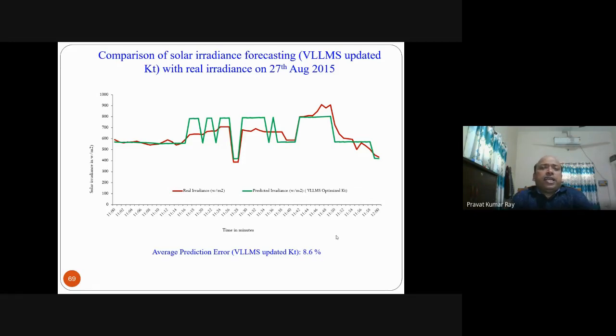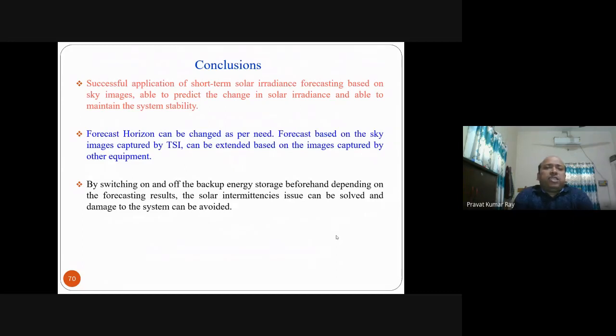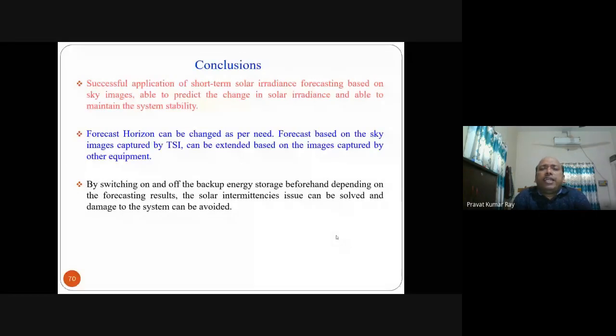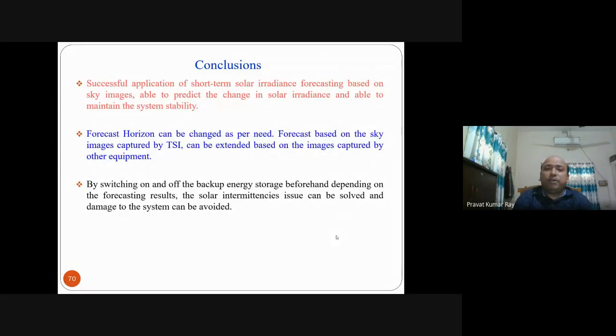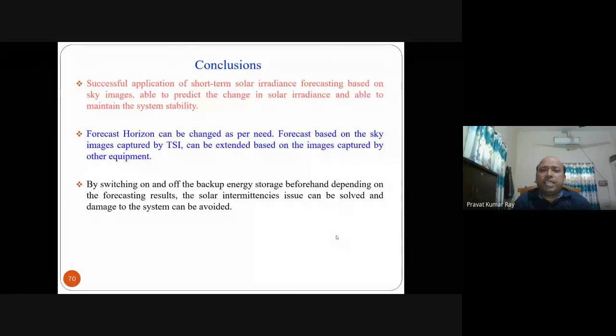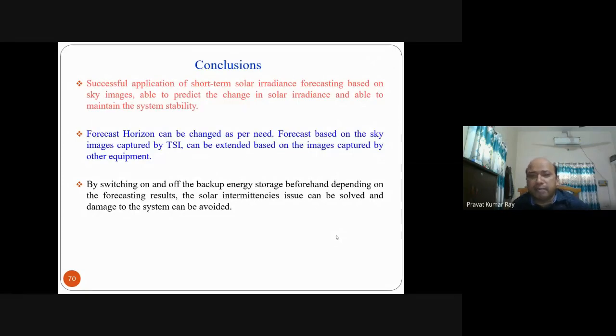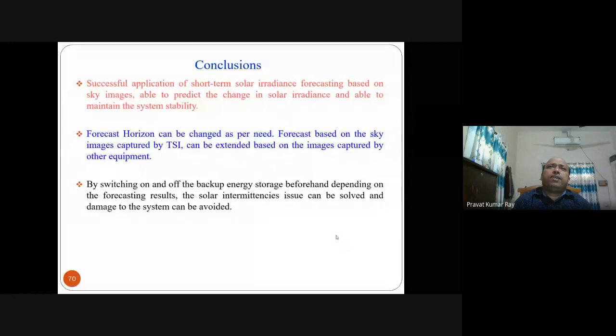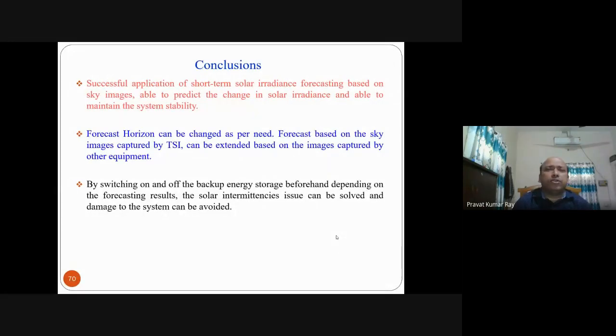And the conclusion is that here we discussed the successful application of short-term solar irradiance forecasting, based on sky images. This sky image based forecasting is able to predict the change in solar irradiance so that the system stability can be maintained. Because if you know that after half an hour this much is your solar irradiance, accordingly this much you will get as solar power.